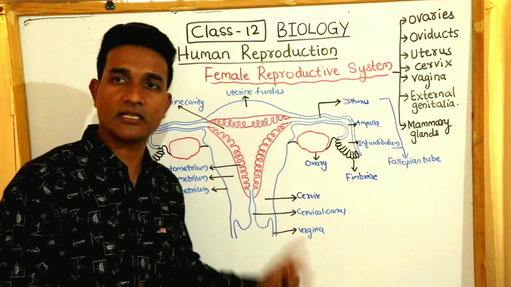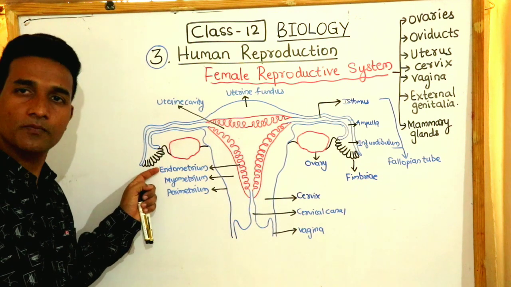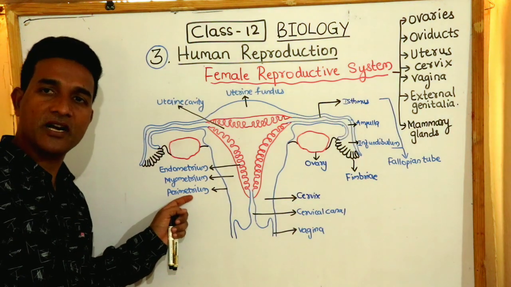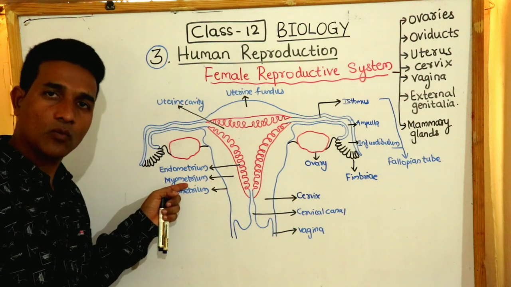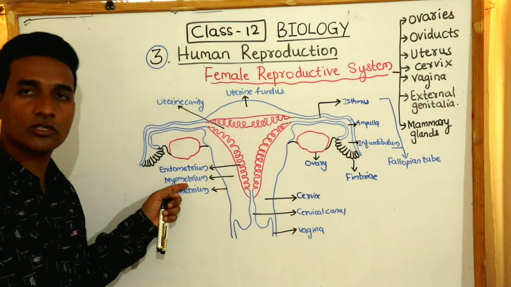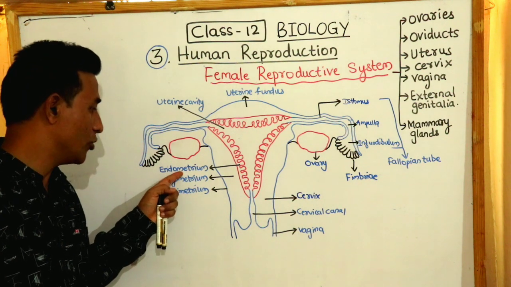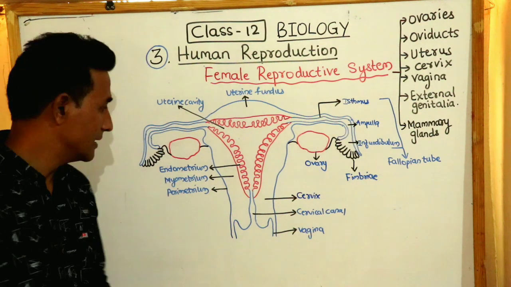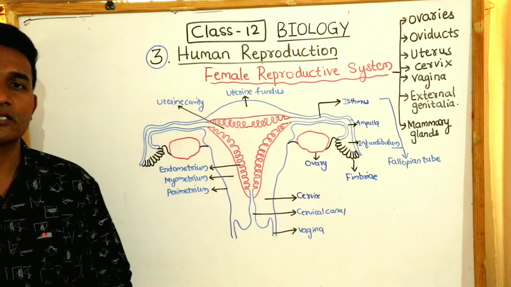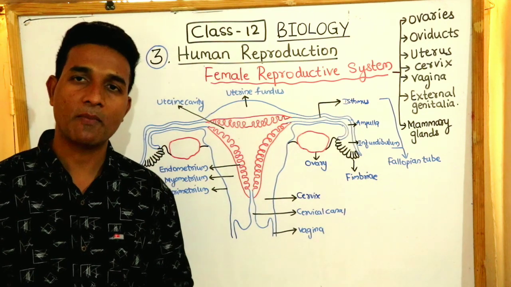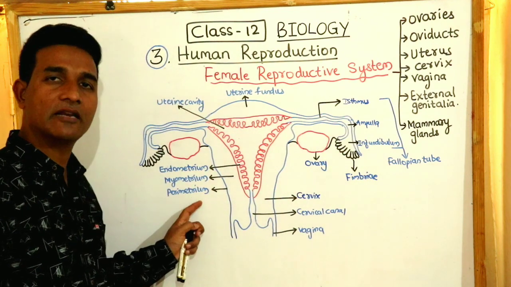So the wall of the uterus is made up of 3 layers of tissue. So you can see this: perimetrium, myometrium and endometrium. The thin membranous structure is called perimetrium, and the middle layer, which is thick, made up of smooth muscles, is called as myometrium, and the inner glandular layer is called as endometrium. The endometrium undergoes cyclical changes during the reproduction, and this is called as menstrual cycle, while the myometrium exhibits strong contraction during childbirth, which helps in the delivery of the baby.